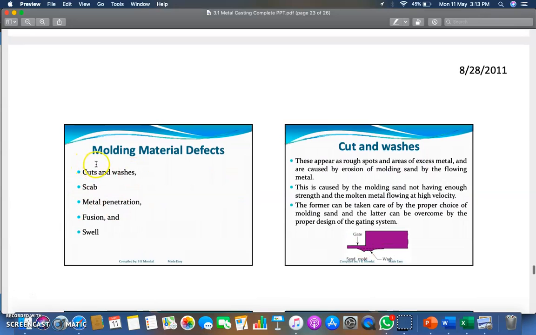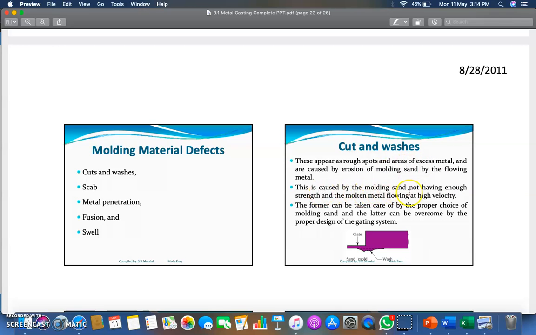Now, molded material defects like cut versus scab, metal penetration, and fusion and swell. Let's discuss one by one. First is cut versus. These appear as a rough spot or area of excess metal. As you can see here, this is the excess material which you can remove by doing the surface finishing operation.